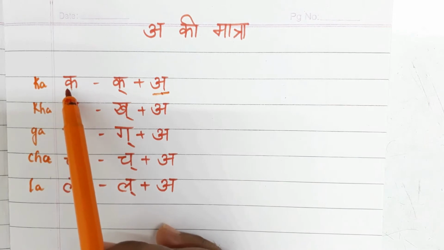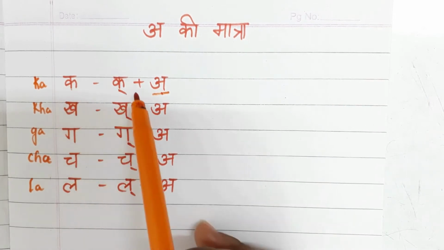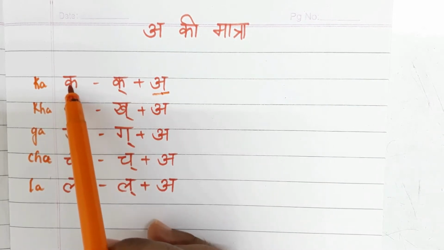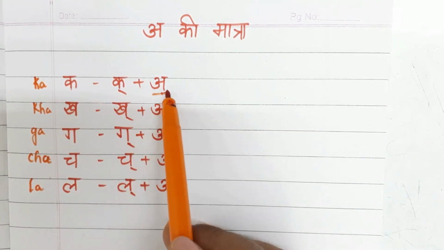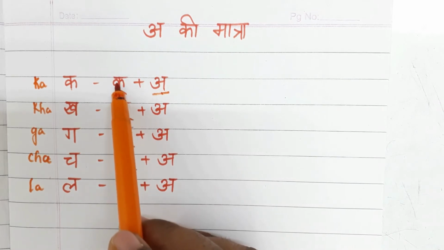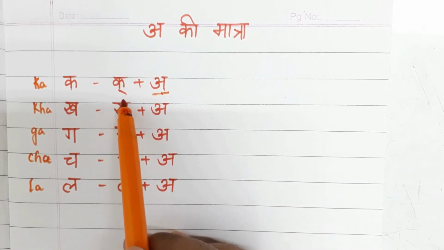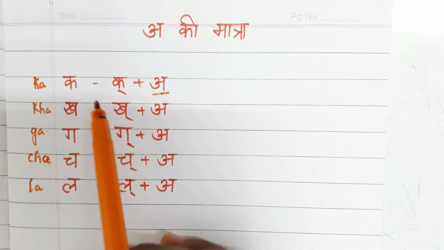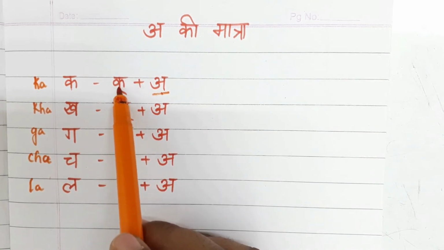If somebody tells you to break this k, open and show me this k, you need to write like this and show k plus a. So what is this symbol? This is halant. Whenever we give this symbol with any letter, that letter will be a half letter. So here k with halant is k.